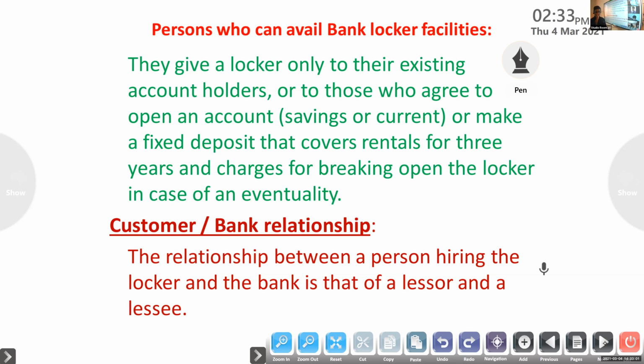For that we have to fill in the application. We also have to make a cautionary deposit, or a fixed deposit, for 3 years. For 3 years' rent we have to pay in advance. To keep our valuables in the locker, we have to pay the rent, because they are doing some service for that. In return, we have to give some amount. So we make a fixed deposit that covers the rental for 3 years. It will cover the charges.